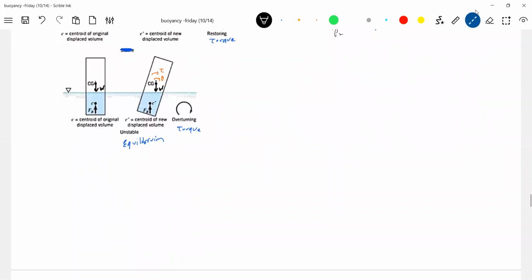One more condition, I'll bring it. Instead of this, we'll take a cube. Now, L/2 length, L/2 length, this L square. Half of this is what is immersed. And now I'm going to tilt it.